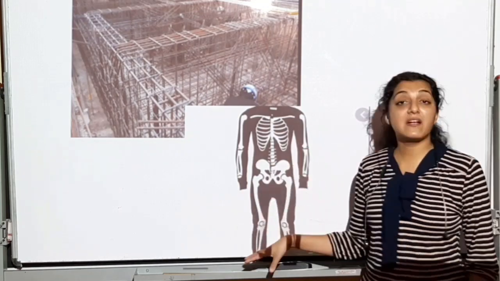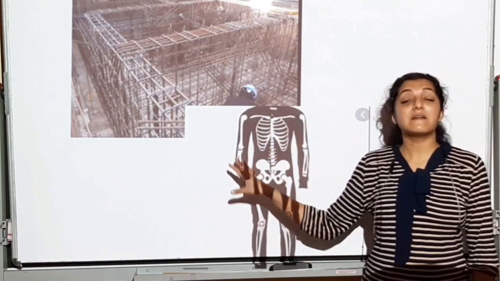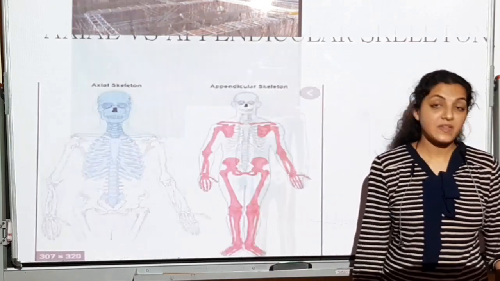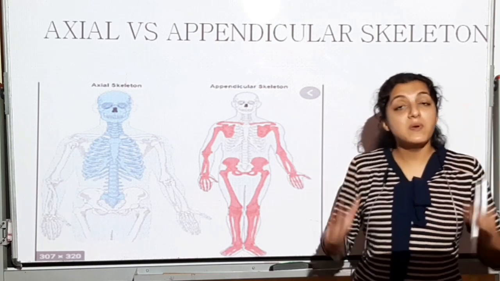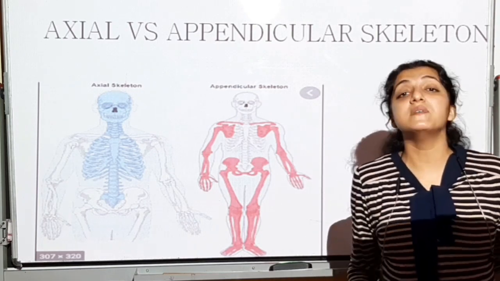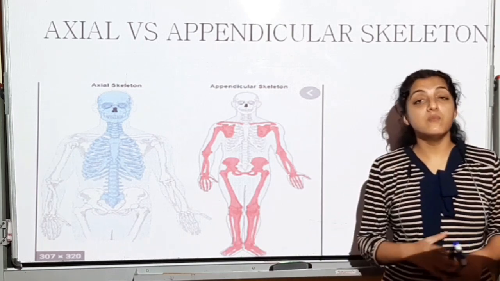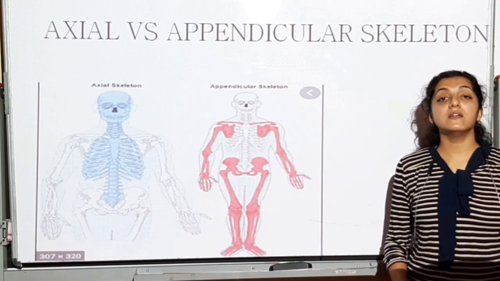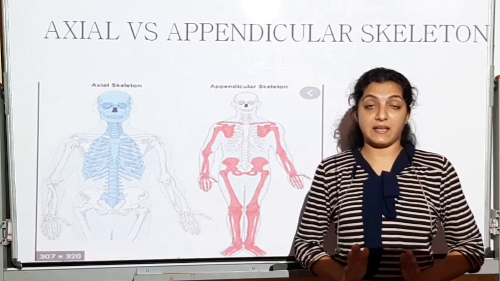But then we will speak of all the bones that make up this skeleton. Now, if I divide the human body, we are going to study about the human skeleton. If I divide the human body, I can divide it into this central midline.